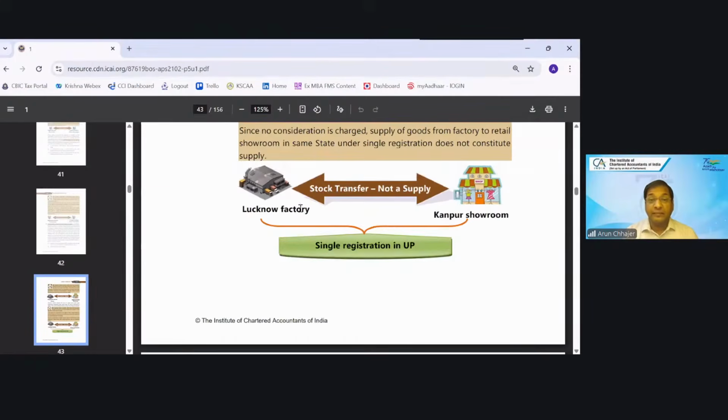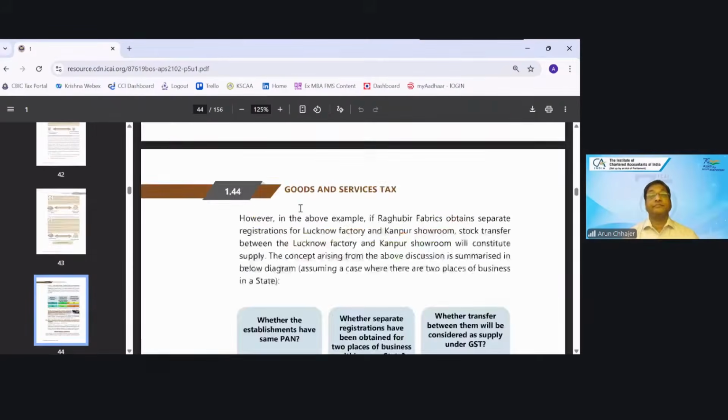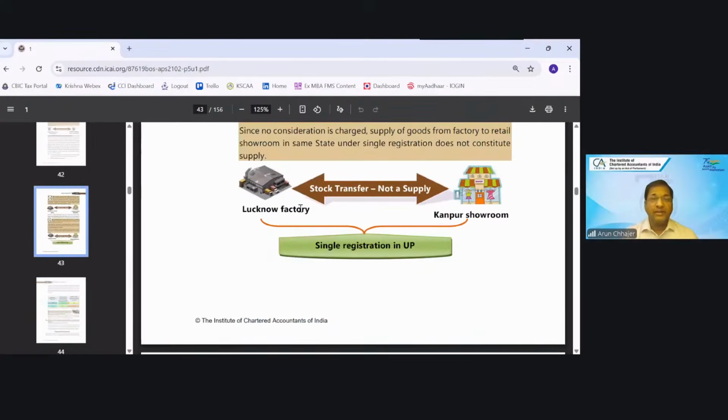Why? Because it will be a distinct person. But if I'm transferring within the state and they do not have a different GST number, in that case, it will not be treated as supply. Reason? They are not distinct persons. So for taxability, it is important that they should be distinct persons.